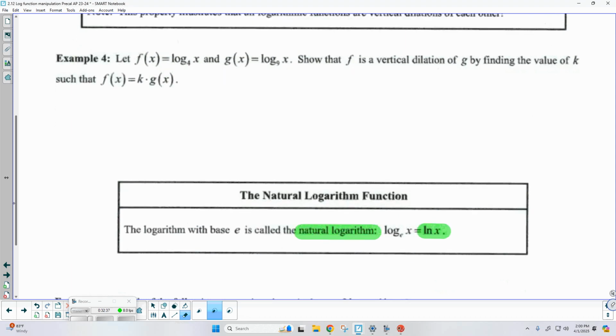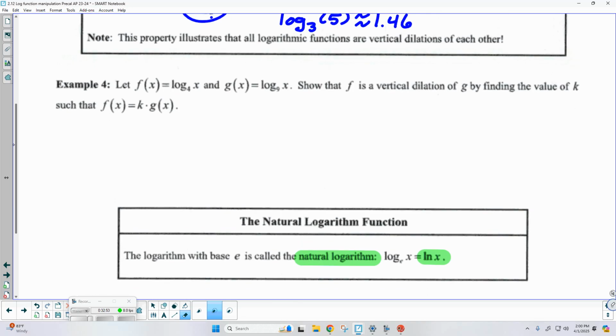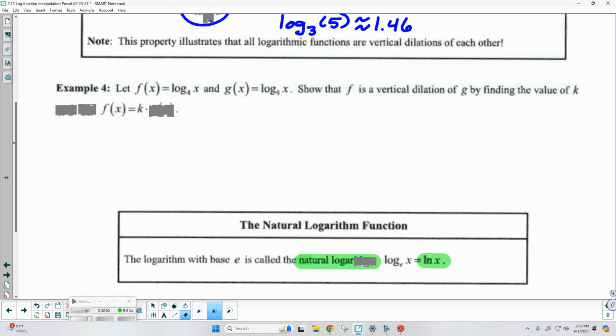So it says let f of x equal log base 4 of x and g of x equals log base 9 of x. Show that f is a vertical dilation of g by finding the value of k such that f of x equals k times g of x. Okay. Now we're going to be able to do this because the note on the change of base formula, this property illustrates that all log functions are vertical dilations of each other.